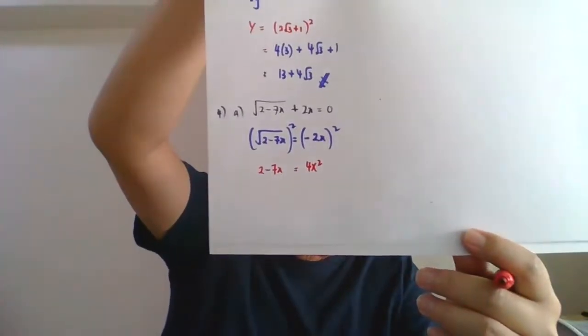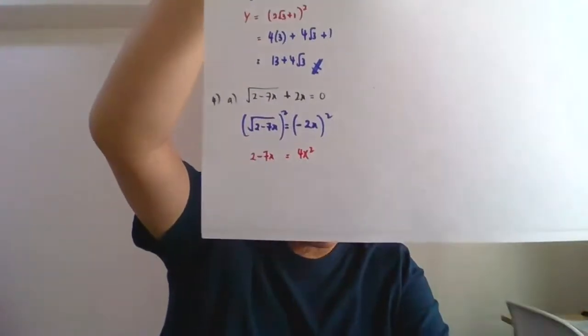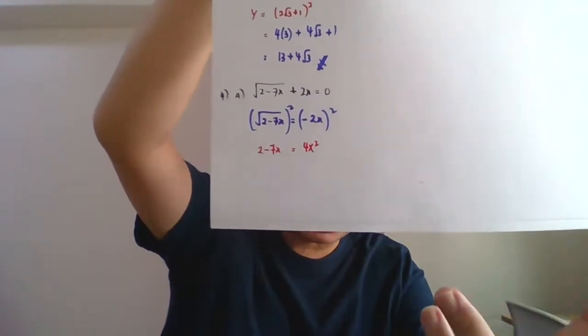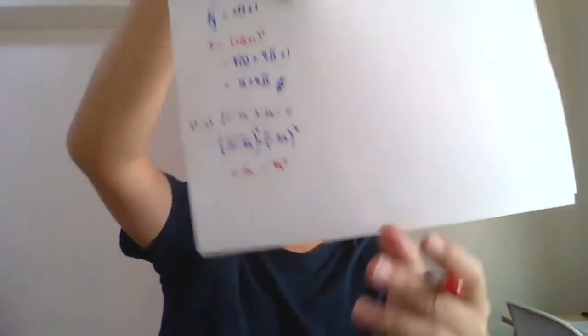Okay, so it will become like this. This one is already quadratic, right? So let it become a general form and solve the problem. Okay, so for x squared tambah 7x tolak 2 sama kosong. Okay guys, tolong kira berapa jawapan x dia. Okay, I want you to calculate for me this one.